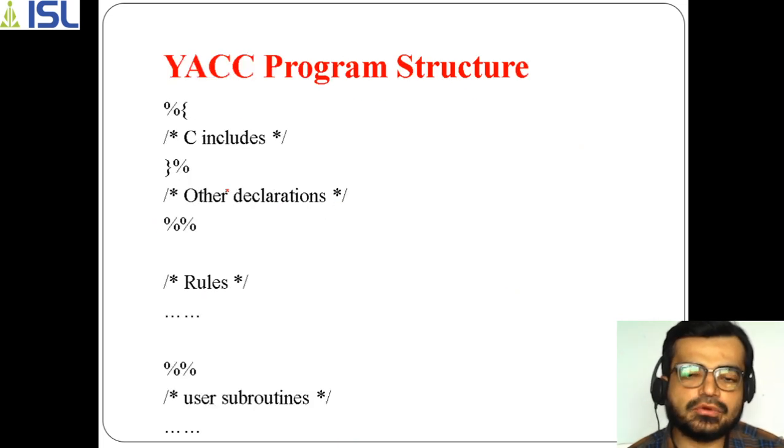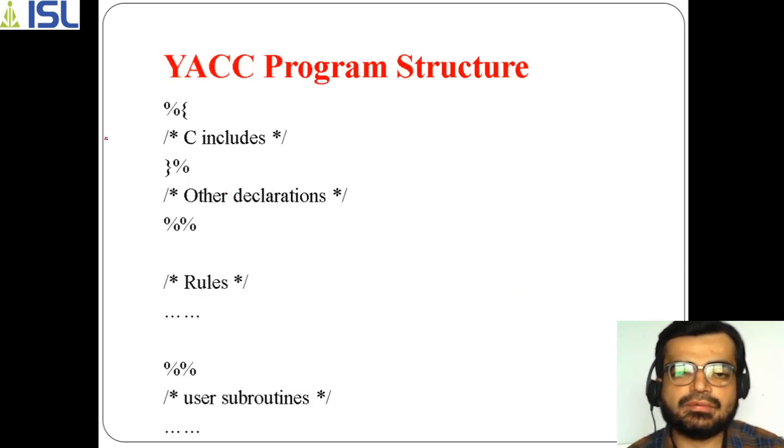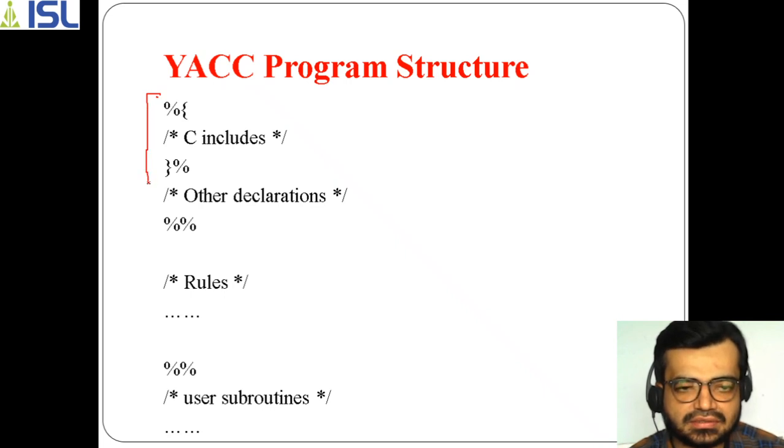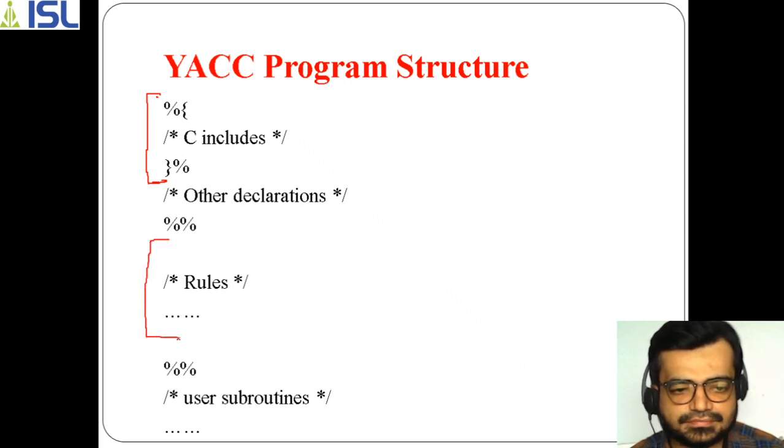So this yylex function is used for that reason. Now if you go with the programming structure of this, it is very similar to Lex. You know there are 3 divisions here. The first division stands from here to here, the second division is from here to here, and the third division from here to here.